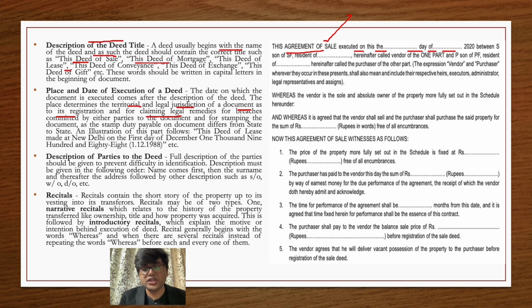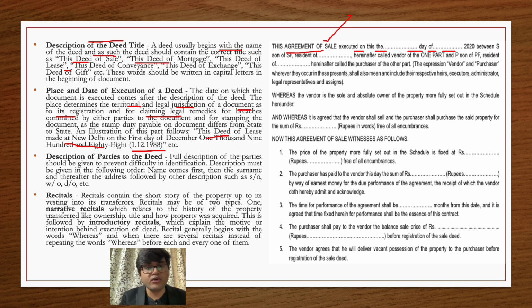It should be clearly mentioned in which part of a state it is executed. I'll give you an example: this deed of lease made at New Delhi on 1st December 1988.